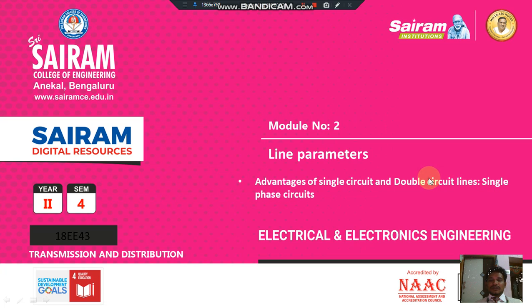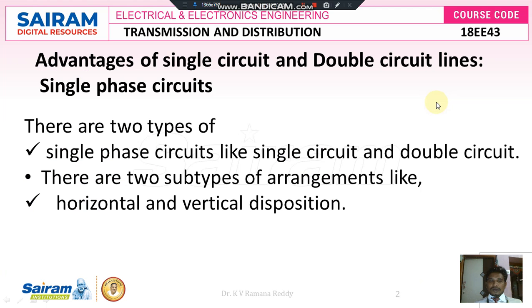So as we know, it is very clear about single circuit and double circuit lines. Single circuit lines consist of one phase and neutral, but double circuit lines consist of a larger number of phases along with the neutral wire.